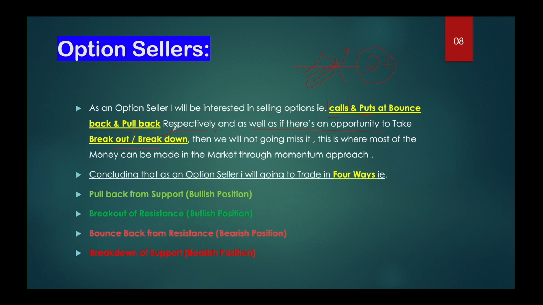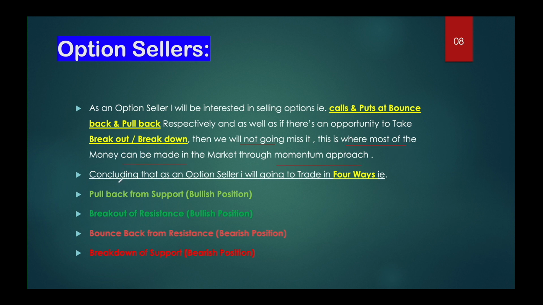But as an option seller, this is where you can make the most money in the market. This is where momentum will also kick in, and you will make faster profits. If a breakout happens on the upside, there will be a sudden rise in the price, and if a breakdown happens, there will be a sudden fall in the price, which will give you faster profits in the market. If there is a breakout or breakdown, we will not miss it, and this is where most of the money can be made in the market through the momentum approach.